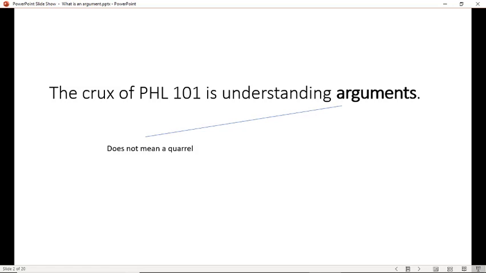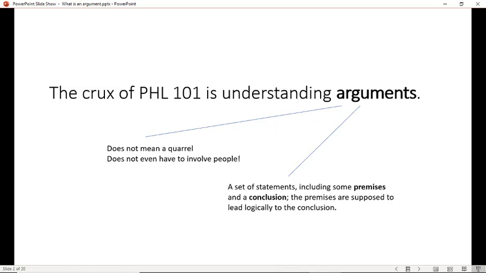So an argument, first of all, in philosophy doesn't mean a quarrel. As a matter of fact, there don't even have to be people involved. You can just look at something written on a piece of paper and that can be called an argument. An argument is a set of statements, including some premises and a conclusion, and the premises are supposed to lead logically to the conclusion. So it's a set of statements with premises and a conclusion, the premises leading to the conclusion.